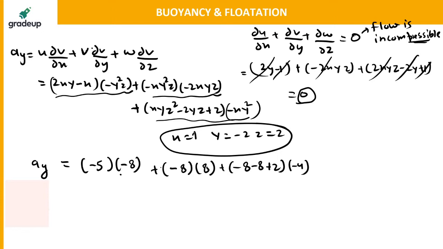Just put the simple values. x is 1 here. 2 into 1 into y, y is minus 2. So this is 2 into 1 into minus 2, that is minus 4, minus 1, which is minus 5. This is minus y square. Minus is outside, you don't have to take it into the square. This will be minus times y square, y is minus 2, 2 square is 4, minus 4 into 2, that is minus 8. Then we have to see this term.